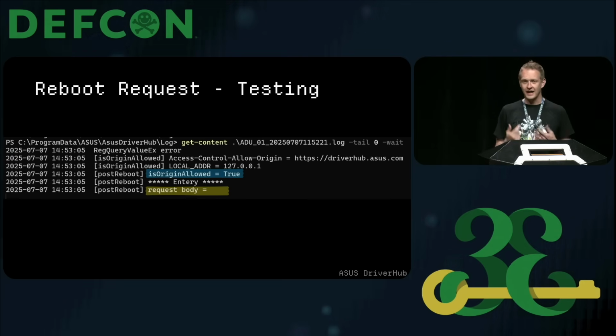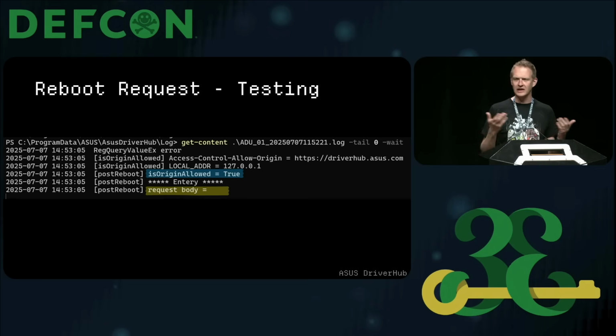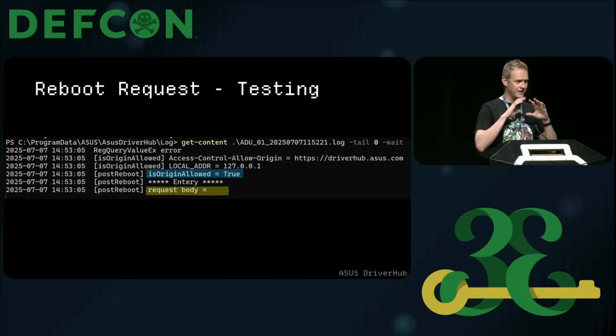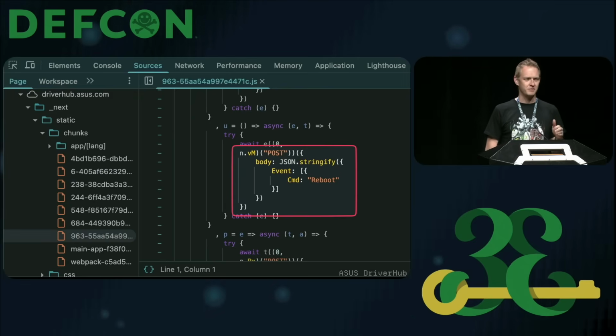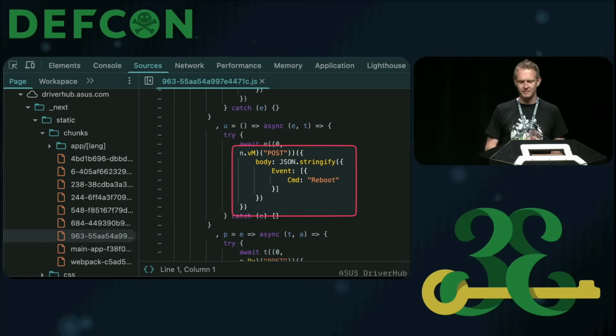Looking at the logs, I can now see the origin is allowed, but the body is empty. So I clearly need to send some content along to actually invoke this reboot. But keep in mind that driverhub.asus.com lives in a browser. So we can open the console and inspect the JavaScript that's being used to speak to that local web server and get a sense of what parameters might be used.